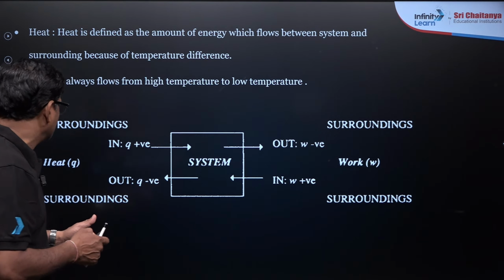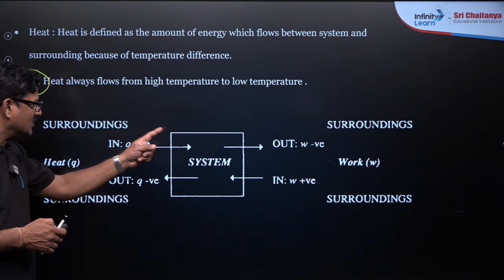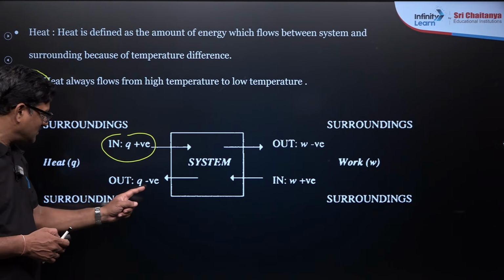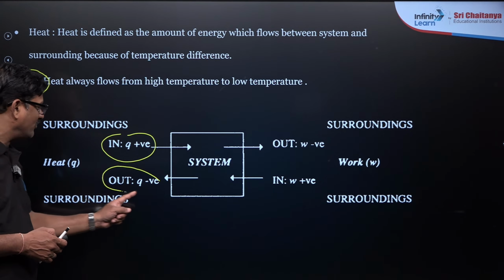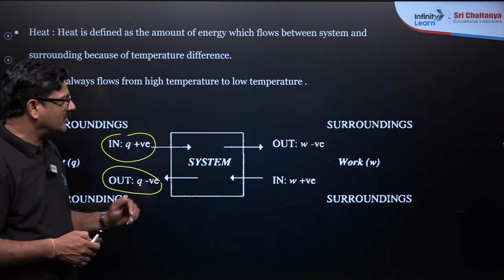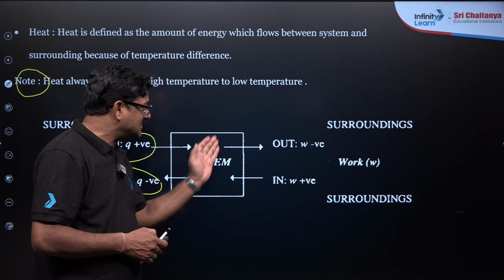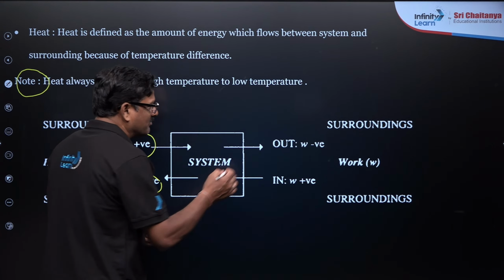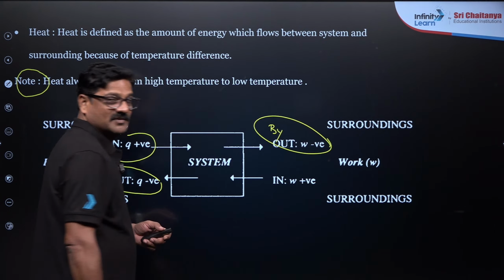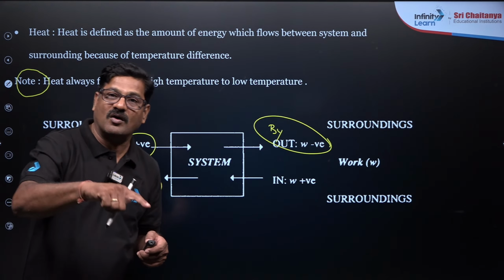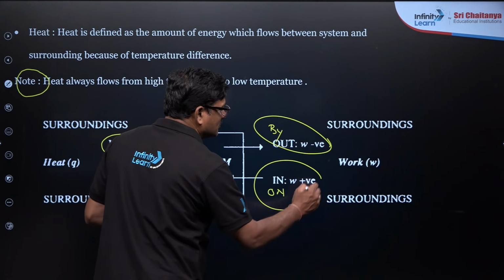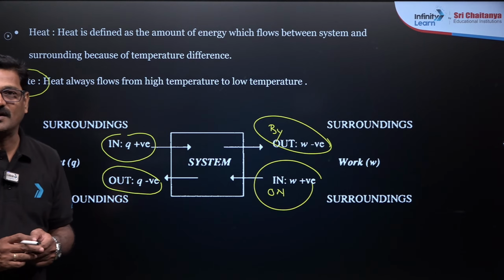Now we can see, when the heat is going into the system, that is called positive. When the heat is coming out of the system, Q value is going to be negative, system to surrounding. When work is done by the system, it is going to be negative. And if somebody is doing work on the system, that is going to be positive. It is very important, right?